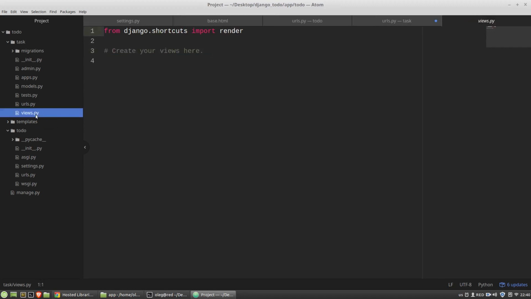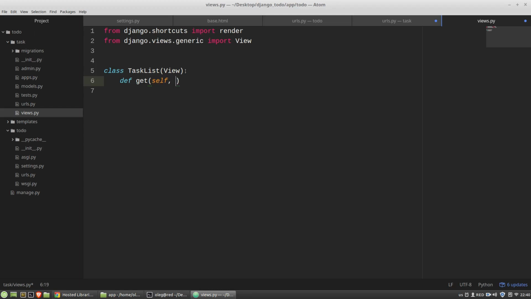Now I'm opening the views.py module, and I have to create the class TaskList that will inherit all properties from the View class that I want to import from django.views.generic import View. The get method of the TaskList view will just render the task_list.html template to a user. def get, self as the first argument and the request object as the second.